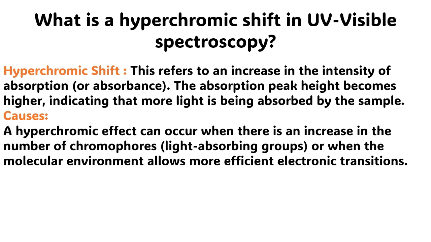The next question is, what is a hyperchromic shift in ultraviolet and visible spectroscopy? The answer to this question is very simple.